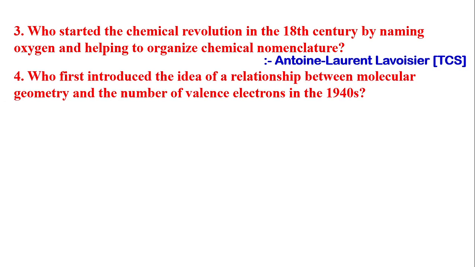Next question is, who first introduced the idea of a relationship between molecular geometry and the number of valence electrons in the 1940s? Sidgwick and Powell.